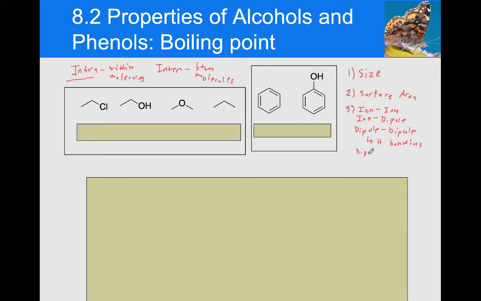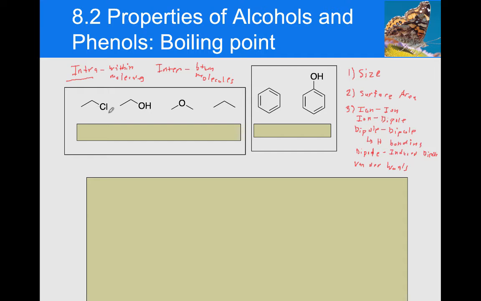And then we have dipole-induced dipole. This is between a polar and a nonpolar molecule. And then at the very bottom, we have the van der Waals, which are completely nonpolar molecules. So these are two ions interacting. This is an ion interacting with a polar molecule. These are two polar molecules interacting. The strongest of that type is what we call hydrogen bonding. Then we have a polar molecule interacting with a nonpolar molecule. Then we have nonpolar molecules. So the stronger the intermolecular force, the higher the boiling point.